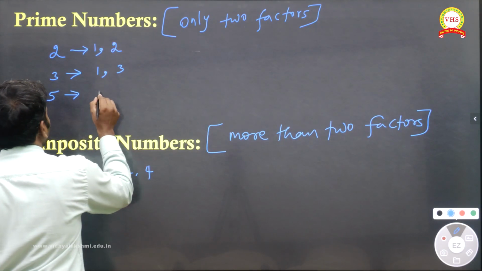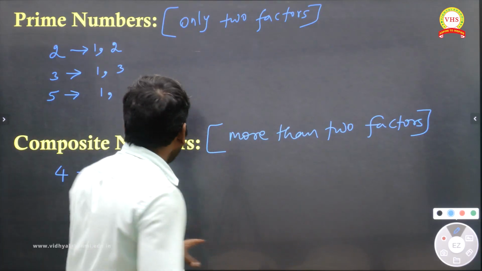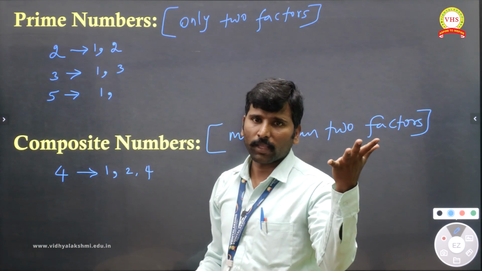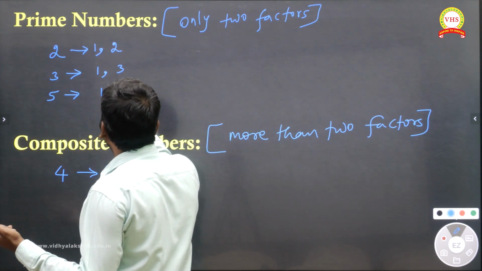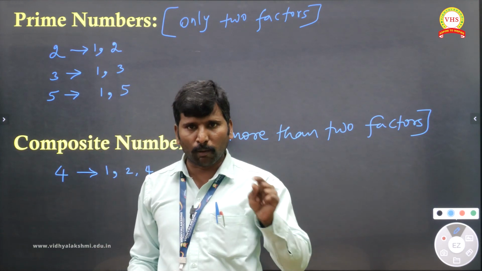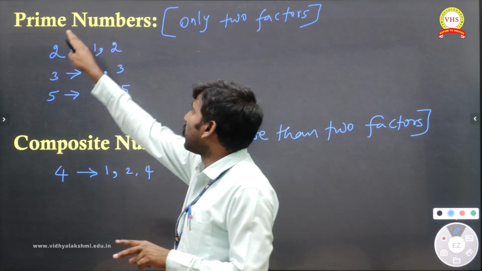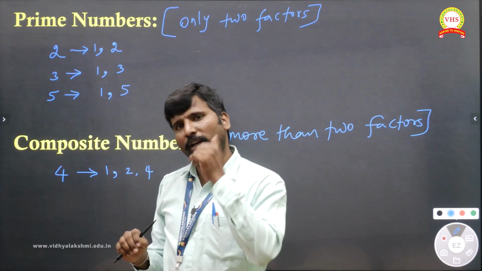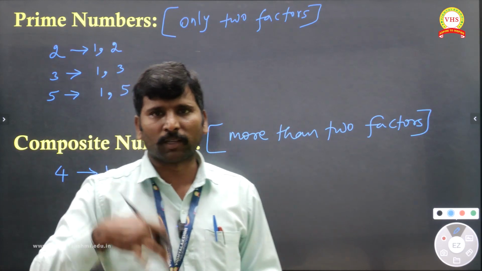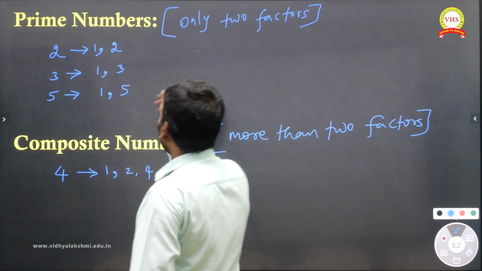Number 5: 1 is a factor for all numbers, as I said already. Then 5 is not divisible by 2, 3, 4. So 5 is divisible by 5 itself. Such a number, divisible only by 1 and itself, will come under prime. That definition we can also use: a number divisible by 1 and itself is called a prime. Yes, surely you can use it. So number 5 is a prime.